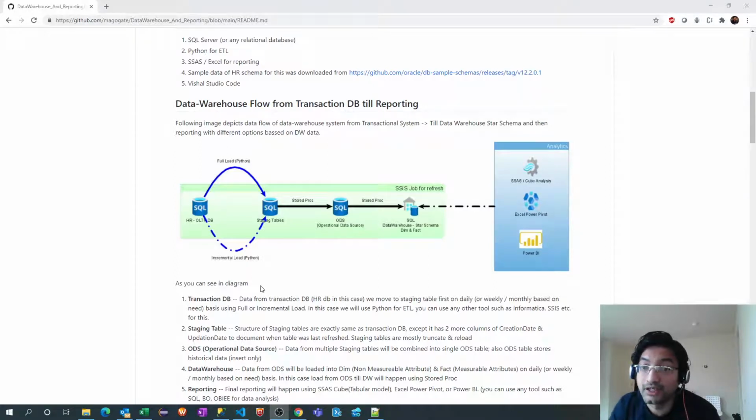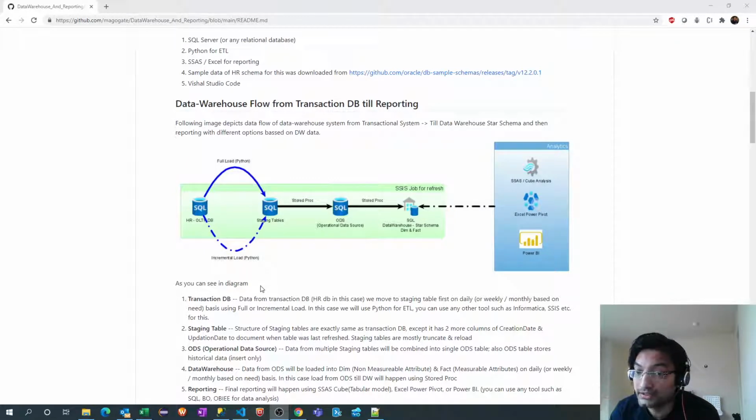Hello all. So far we have seen how we can pull the records from the OLTP system and load them into staging tables. And for that we use the full load strategy. Now again, what does full load strategy mean? It means when we are pulling the records from OLTP or any source system, we are pulling all the records. There is no filtration. And the entire implementation we did using Python.